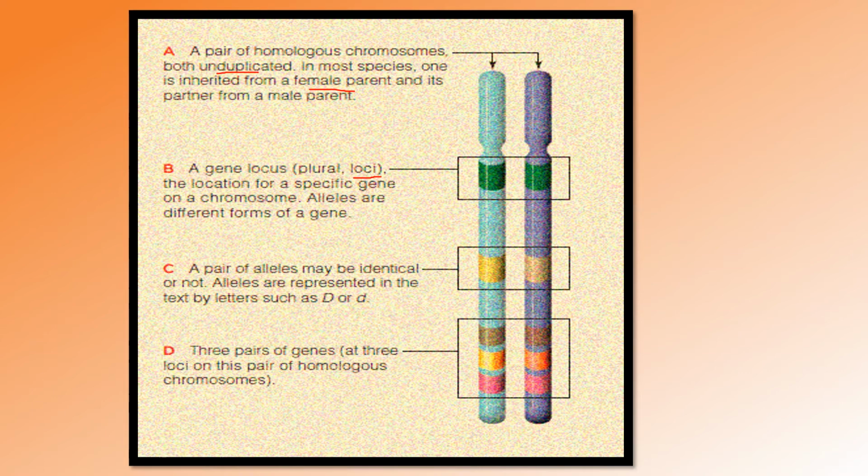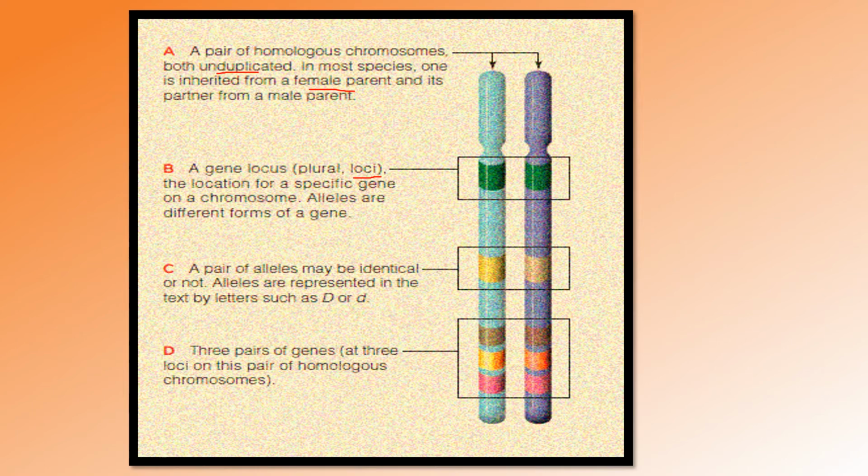For example, take a gene that codes for blood group. Some have A blood group, some have B blood group, some have O blood group, some have AB blood group. So there are different alleles that code for the blood groups. So alleles are forms of a gene.